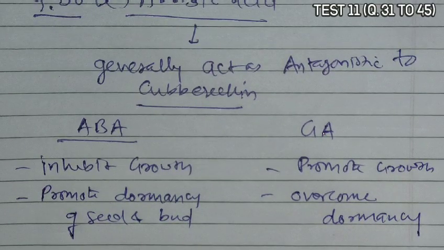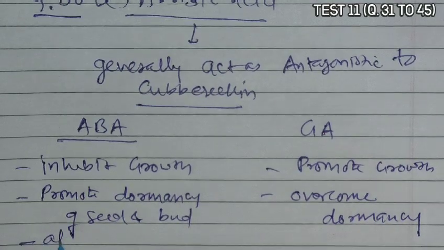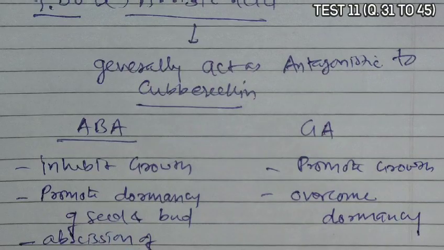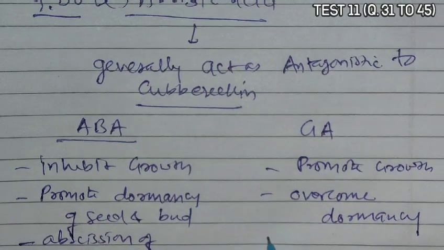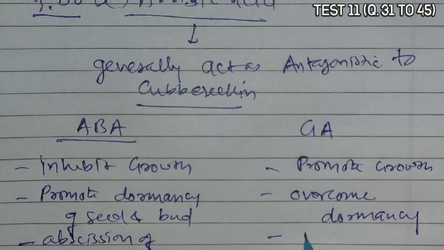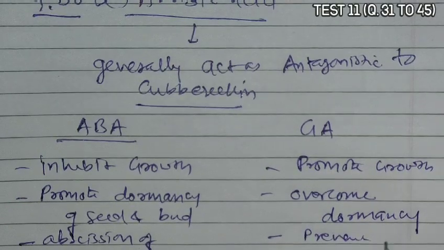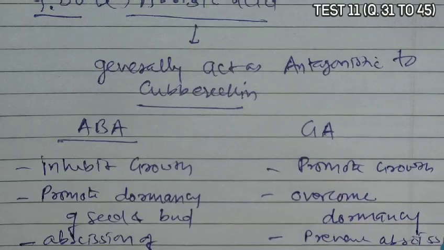Next, abscisic acid causes abscission of flower and fruit, while gibberellic acid prevents abscission.